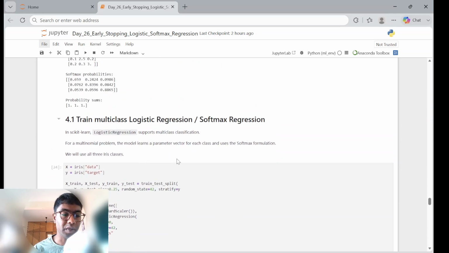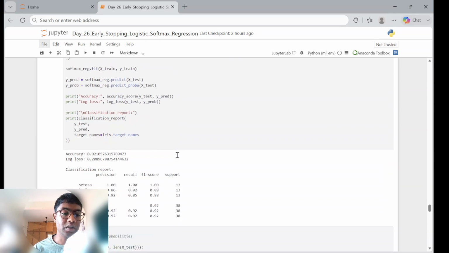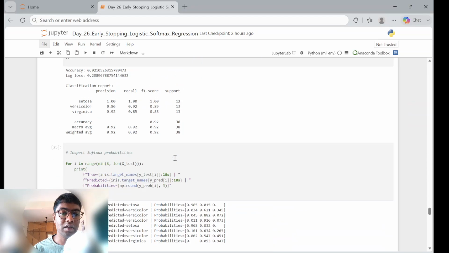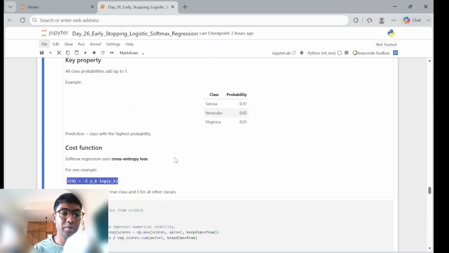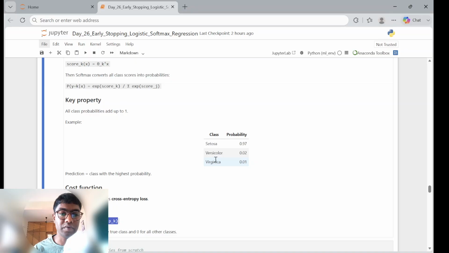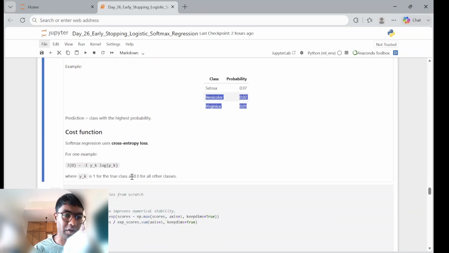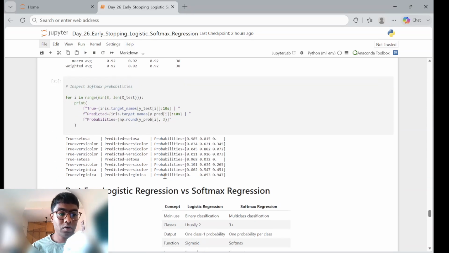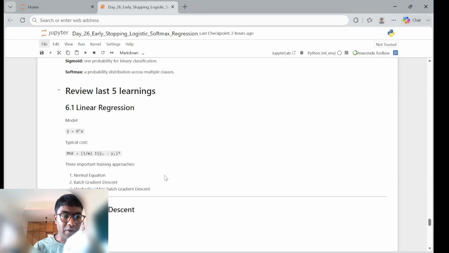Consider the same iris dataset. There are a few different classes in the iris dataset: setosa, versicolor, and virginica. Versicolor and virginica are very close, but they can be classified with softmax regression based on the probability values.